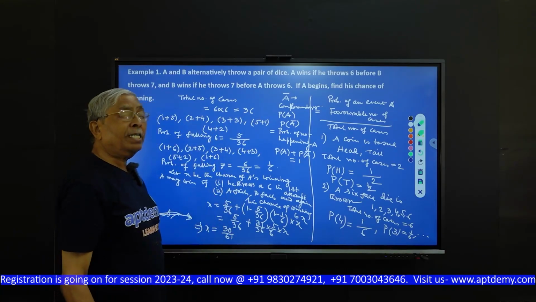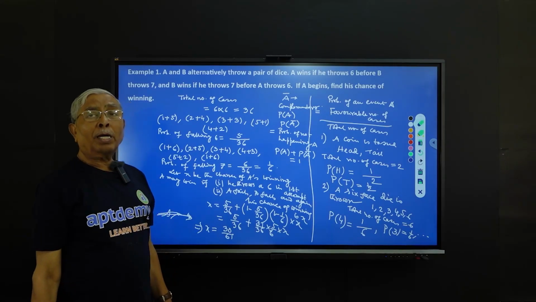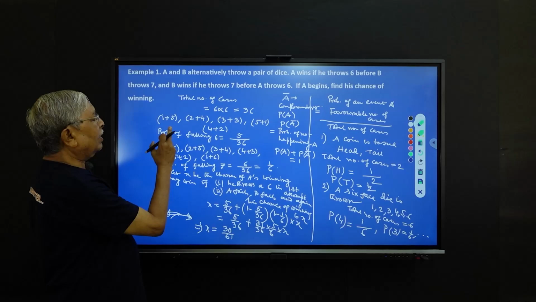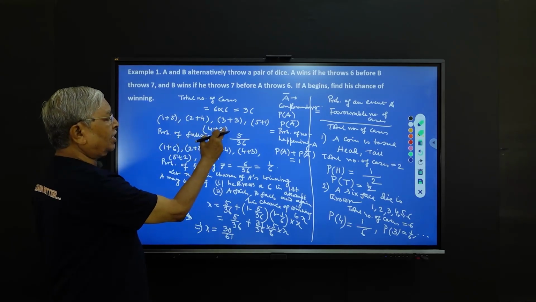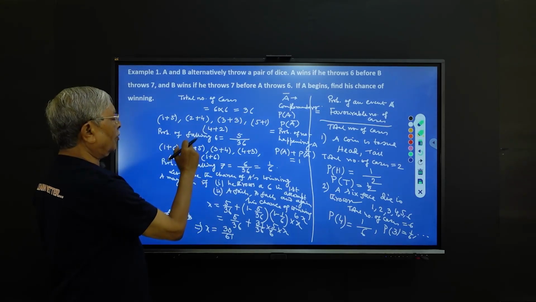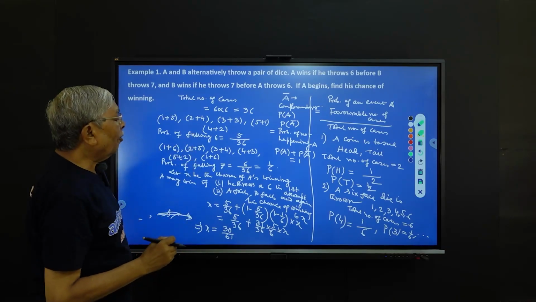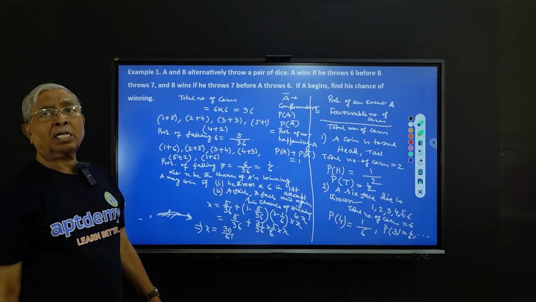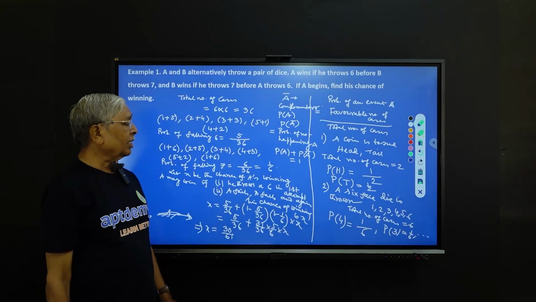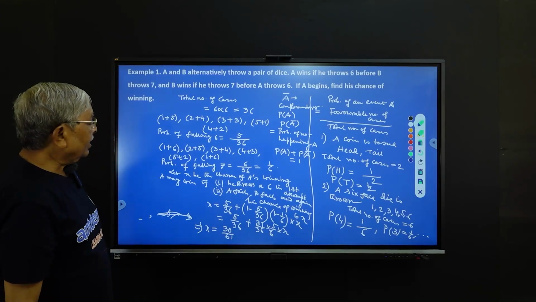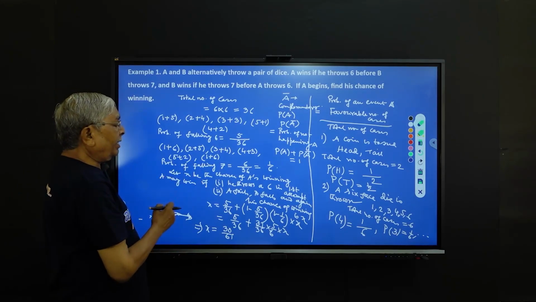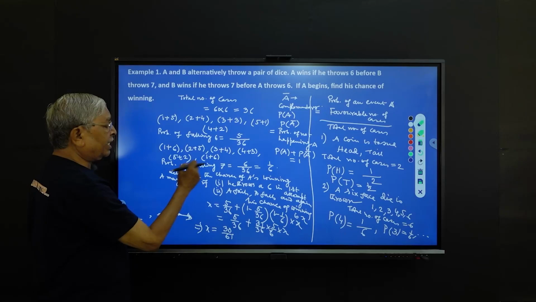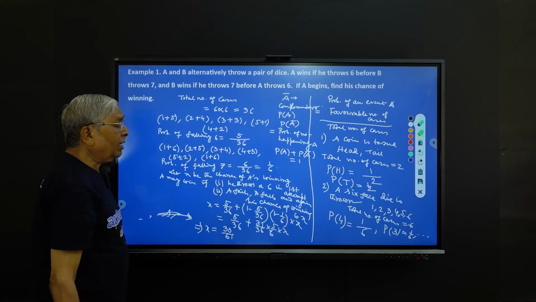So first we find the probability of A throwing 6. 6 may happen in this way: 1 plus 5, 2 plus 4, 3 plus 3, 5 plus 1, 4 plus 2. So probability of getting 6, favorable cases are 5, total number of cases is 36, that is 5 by 36. Now in the second case, probability of getting 7, it may happen in this way. So favorable number of cases 6, 6 by 36 is 1 by 6.